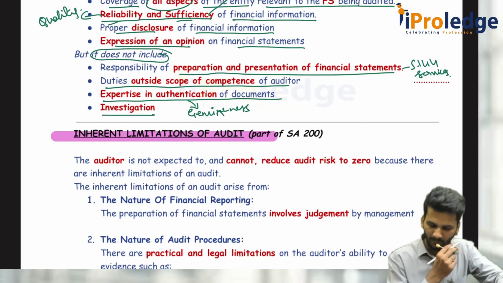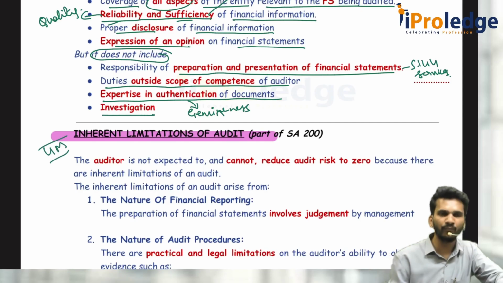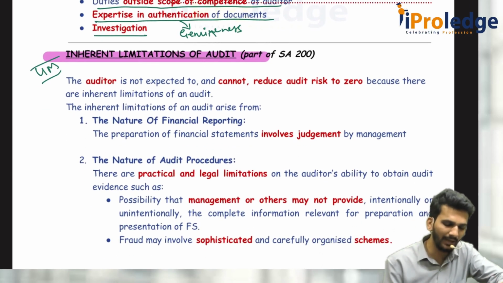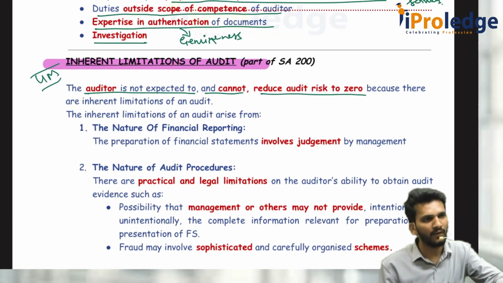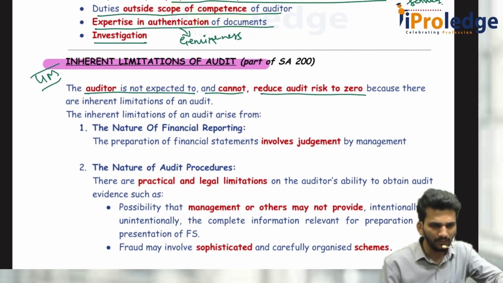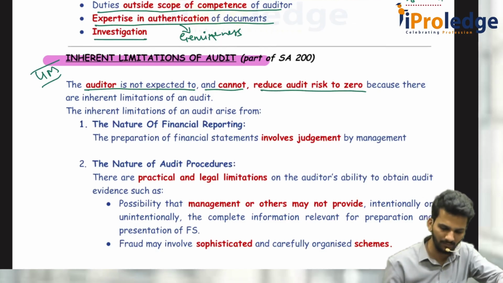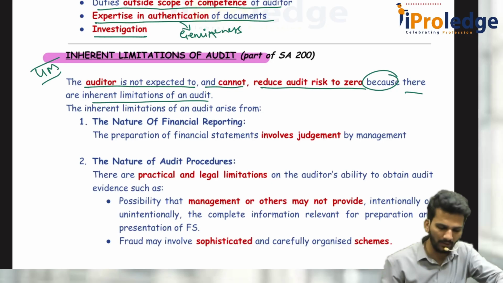So, what are the inherent limitations? This can also be asked as a 4 marks or 5 marks question. Inherent limitations of audit: the auditor is not expected to, and cannot, reduce the audit risk to 0. First of all, it is not possible, and nobody is expecting it of the auditor. Why? Because there are some inherent limitations of an audit. So, what are those limitations?